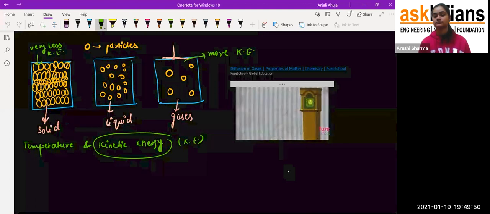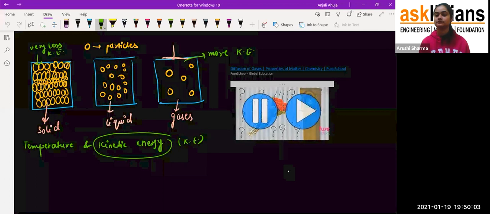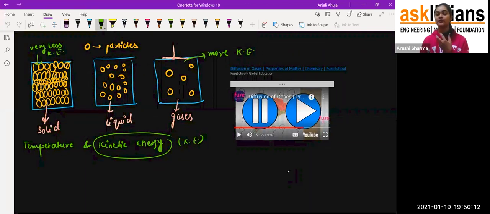Now, here's a challenge for you. If someone walks into a room with some fresh flowers, why does it take a while for the smell of the flowers to fill the room? Why can't you smell them straight away? Pause the video, have a think, and restart it when you are ready. So what he was asking is that if you have fresh flowers and you put them in the room, but you are not getting the smell of it at that particular time, what could be the reason? So just think about it.